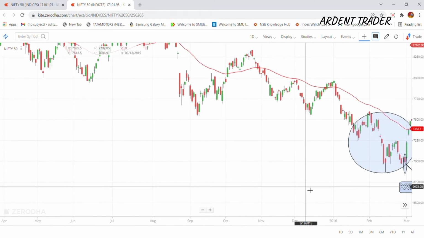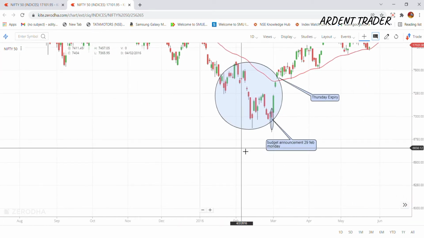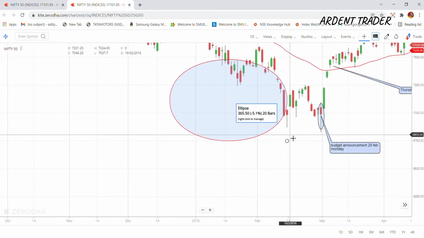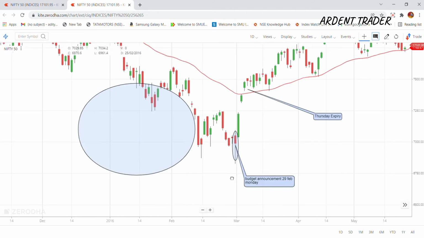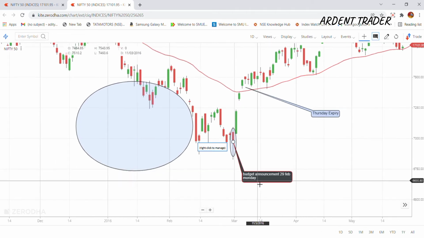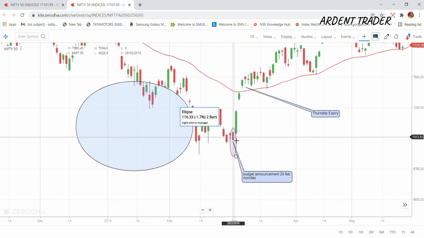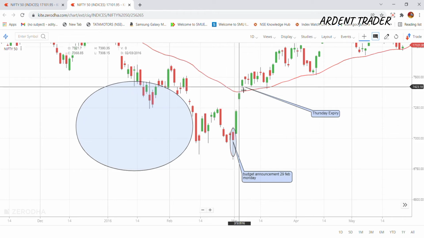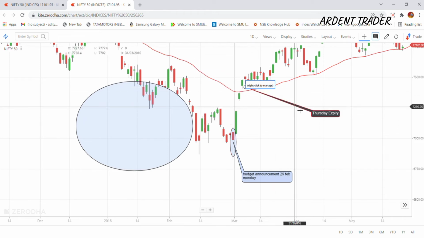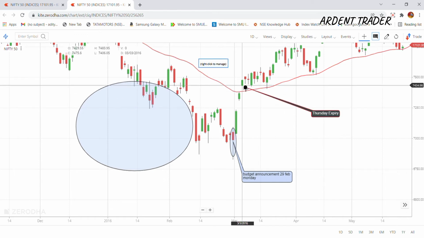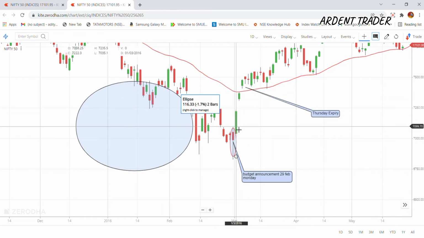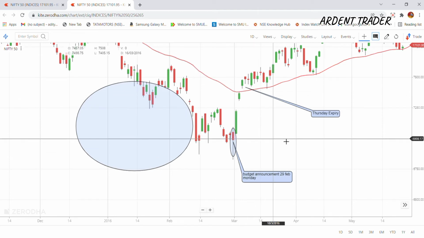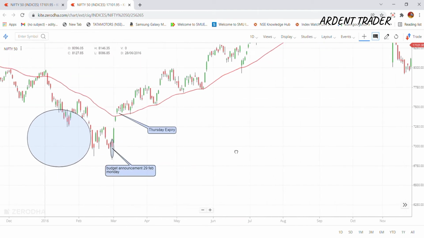Likewise, we can check another year also, that is 2016. This was the day of budget, which is 29th February, Monday. You can see Monday, on the day of announcement of budget, Nifty 50 had fallen, but after that, Tuesday, Wednesday, Thursday was an expiry. Green candle was seen here. So after the budget, we can see that Nifty 50 is rallying upward in 2016 also.